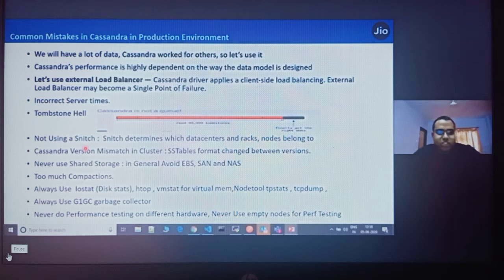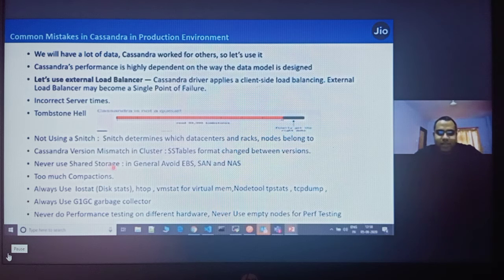There is a concept called snitch. You should always use snitch in production because snitch determines which data center and rack you belong to. So it has to be used. Don't ever think that the Cassandra version need not be the same in all nodes of the cluster. If you have any version mismatch in the cluster, the Cassandra SSTable format version will change and you will always suffer with problems. You will not get the correct data.